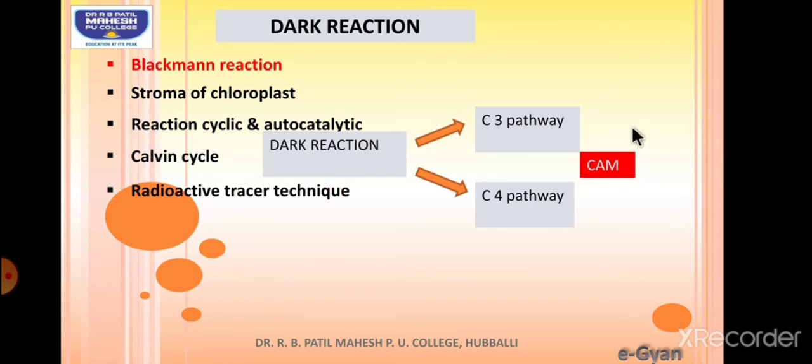Okay, so the radioactive tracer technique was used, that is, radioactively labeled carbon was used so as to study the details of the dark reaction. Okay, thereby we have concluded how carbon dioxide will be converted into glucose.